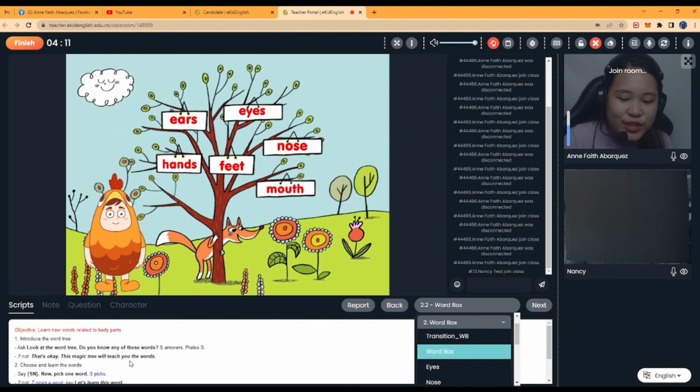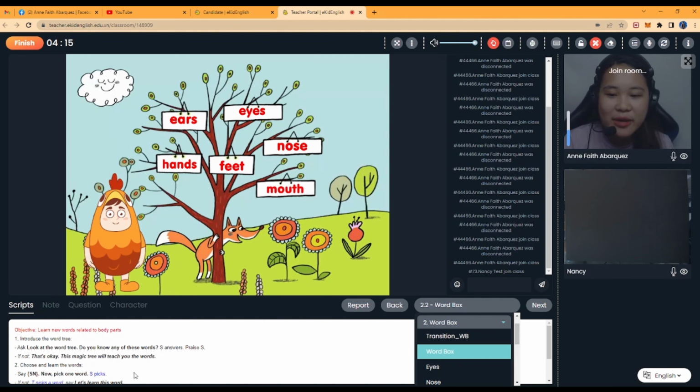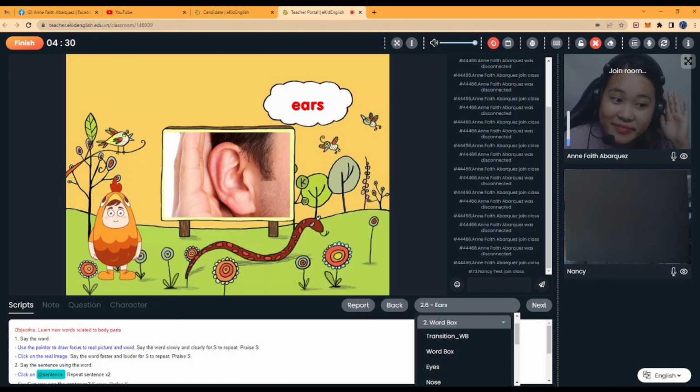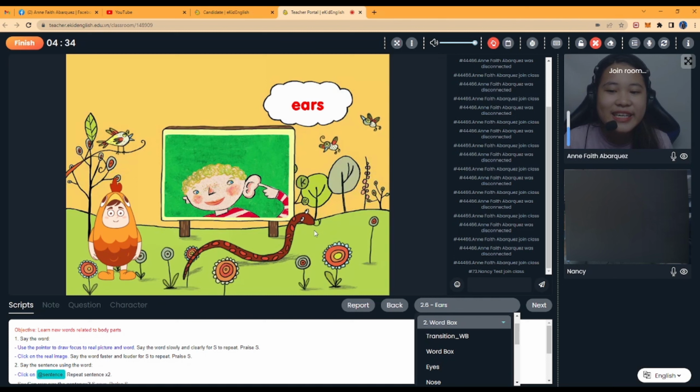So this magic tree will help you with words. Now, can you pick a word? Ears. Okay, now let's say ears. Ears, ears, ears. Very good.